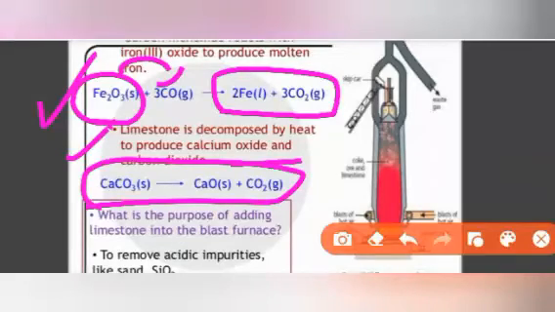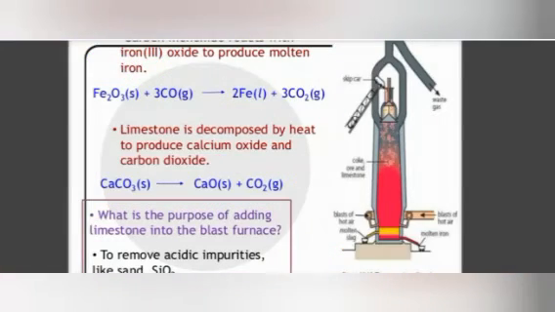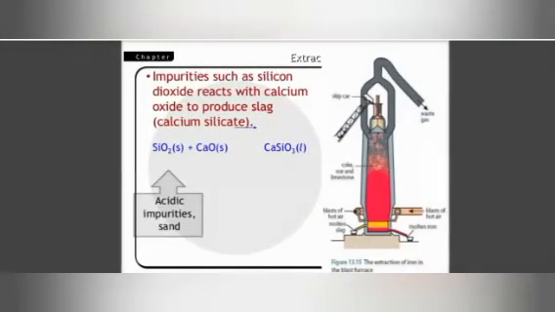In a similar way, calcium carbonate will convert into calcium oxide and carbon dioxide. Then this calcium oxide can have its oxygen removed by a reduction process with the help of carbon, and we will get calcium. What is the purpose of adding limestone into the blast furnace? It will remove the acidic impurities like sand, silicon dioxide. Okay, so this is all about the iron.